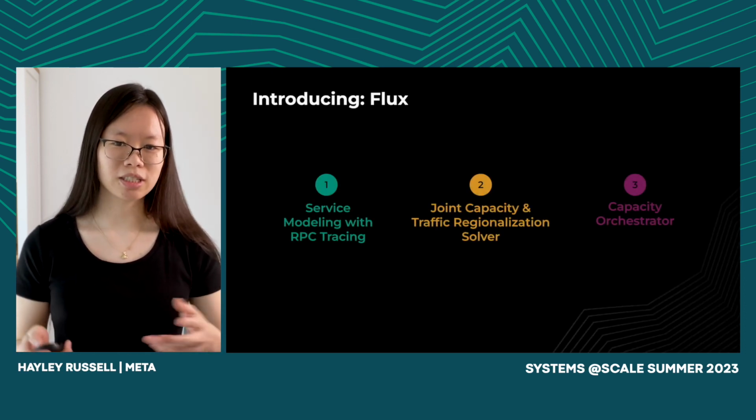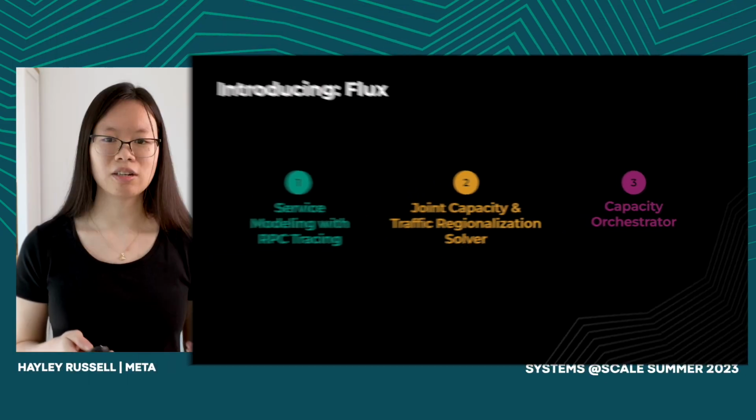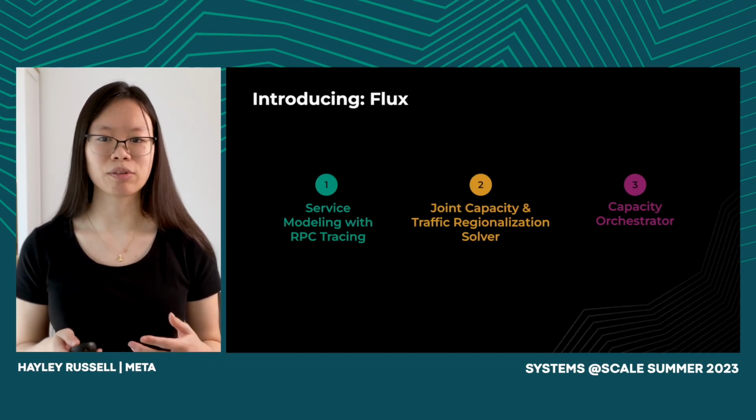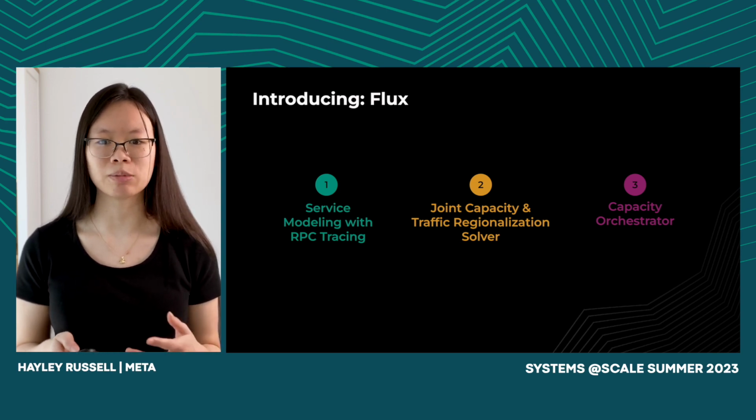So we introduce Flux. Flux comprises three main parts. First, we use RPC tracing to identify a model that predicts service capacity demands given a traffic mixture for our products. We then use a mixed integer programming problem to jointly distribute service capacity and product traffic across regions. Finally, we have a capacity orchestrator that works with our existing auto-scaling and traffic management systems to safely and efficiently execute global capacity redistribution plans. Now, to dive into this first part, I hand it off to Richard.